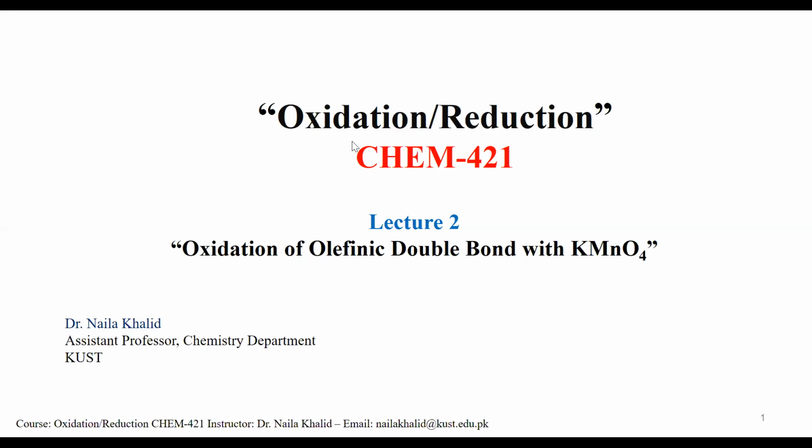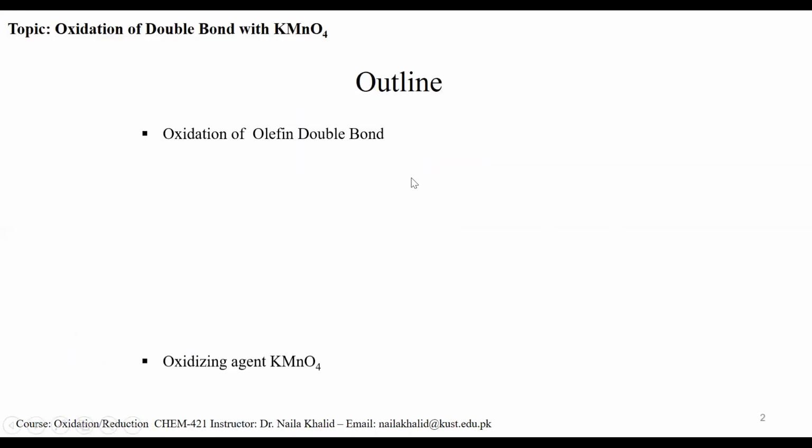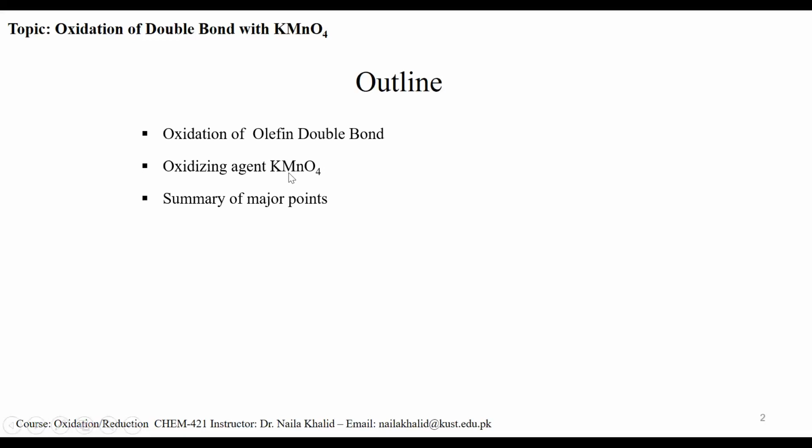Bismillahirrahmanirrahim. This is the course Oxidation Reduction and the course code is Chem 421. Our today's topic is about the oxidation of carbon-carbon double bond, that is olefinic double bond, with a powerful oxidizing agent, potassium permanganate. So the outline of the present session will include the oxidation of olefinic double bond, types of oxidation, and we will use potassium permanganate as an oxidizing agent.